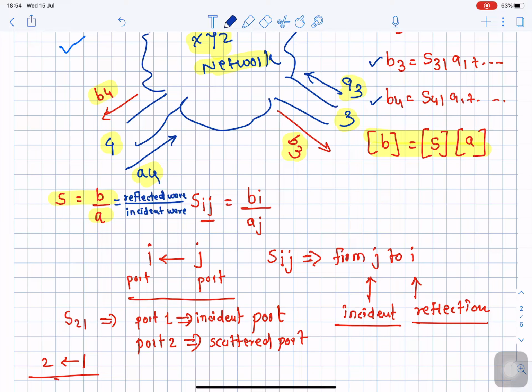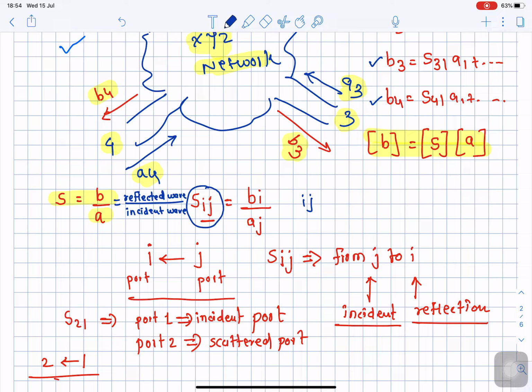Generally the scattering parameter for a multi-port network is denoted with some additional notation. If you observe this particular scattering parameter, at the suffix we have the labels I and J. This is a special notation for the scattering parameter.